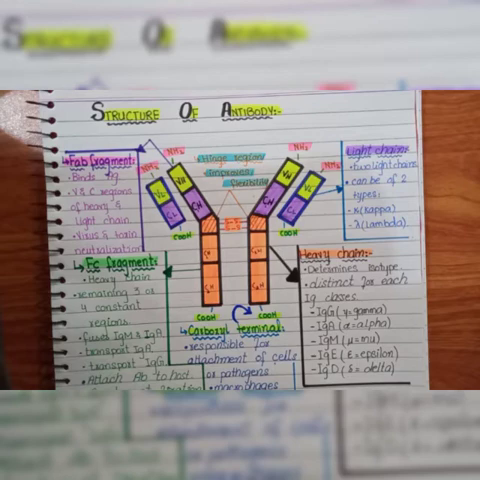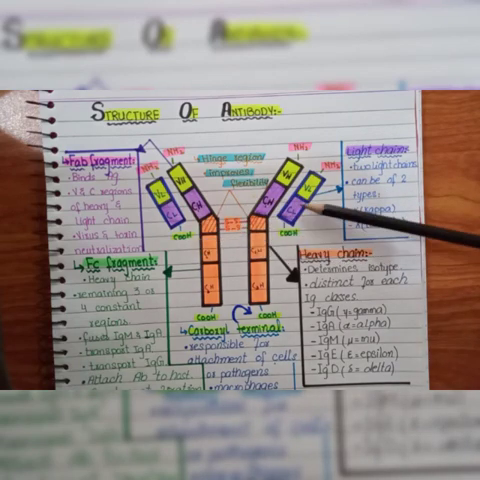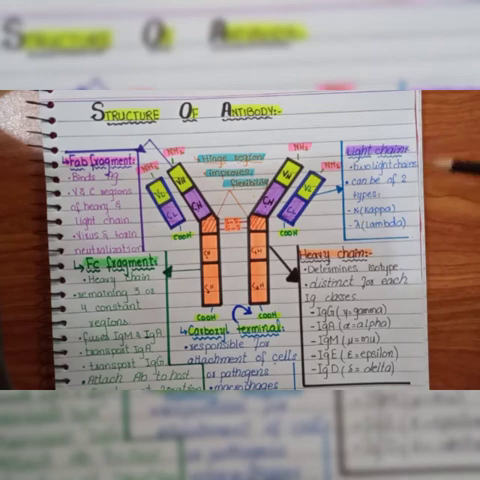So now we will focus on each one and look at this in a bit more detail. First we have the light chains. An antibody molecule that is Y-shaped has two light chains. These light chains may be of two types, kappa or lambda, and these kappa or lambda light chains are on chromosome number 2 or 22.